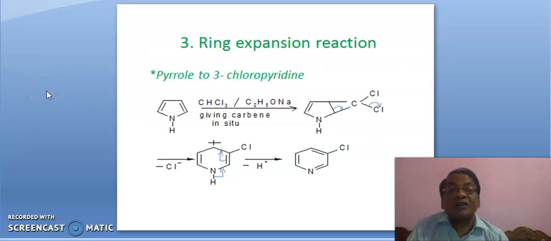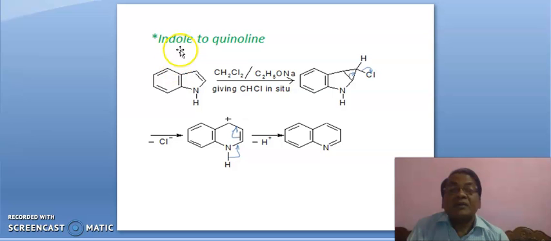Ring expansion. Third reaction is we will see preparation of chloropyridine from pyrrole. It is chloroform and it is a strong base. First carbene is produced and then it will attack here, leading to this. Indole to quinoline. It is quinoline, and these two will produce first this chlorocarbene, leading to this and finally leading to this product.